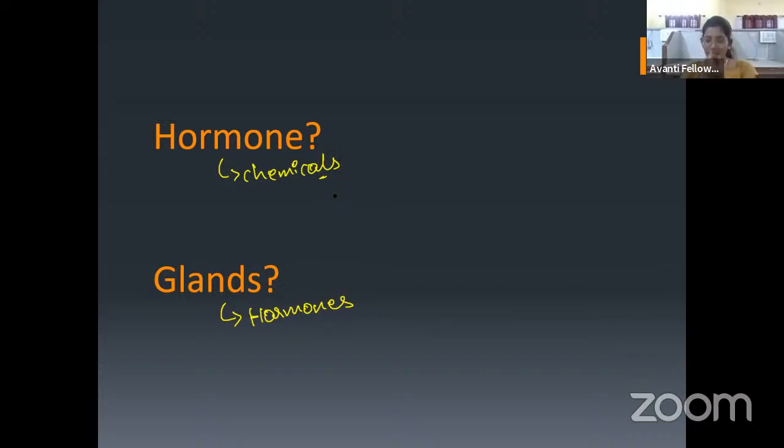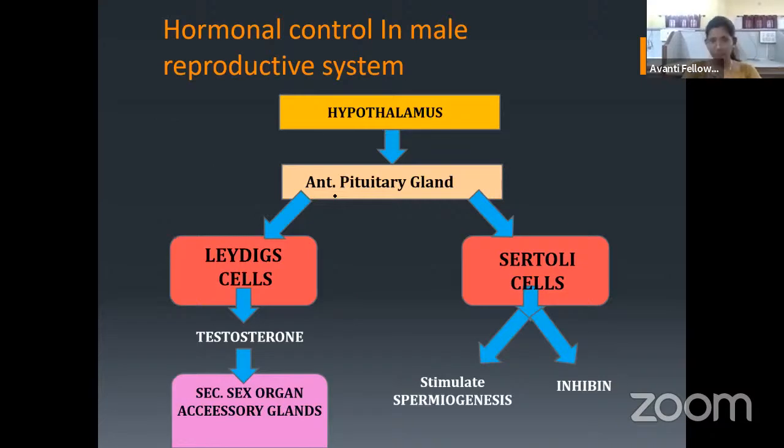Reproduction is also one of the physiological activities, and this physiological activity is controlled by hormones called sex hormones. So in the human reproductive system, now we will study how the hormones control the male reproductive system.